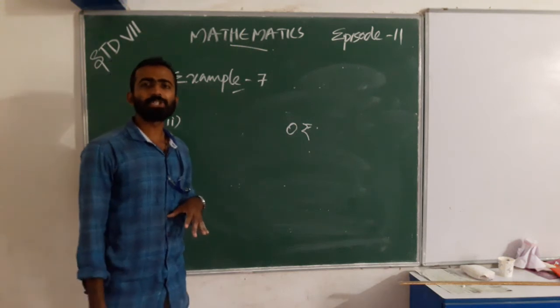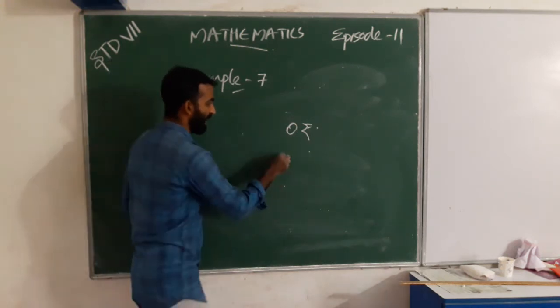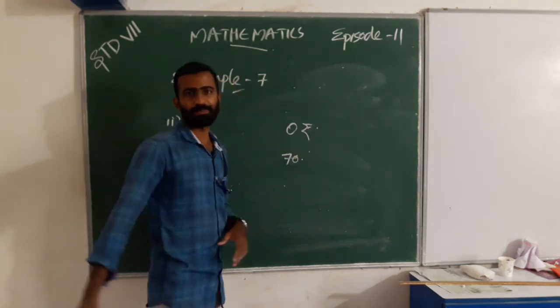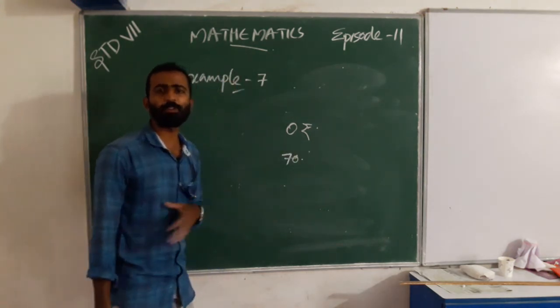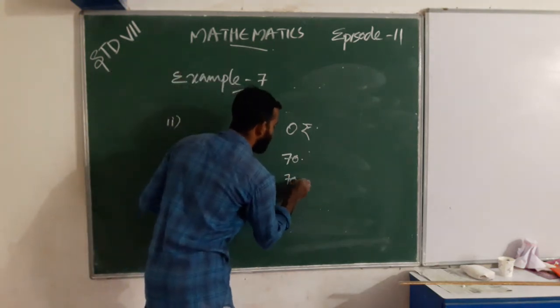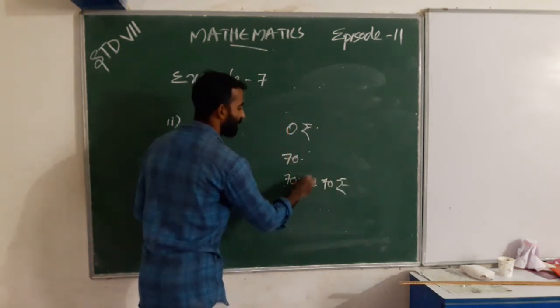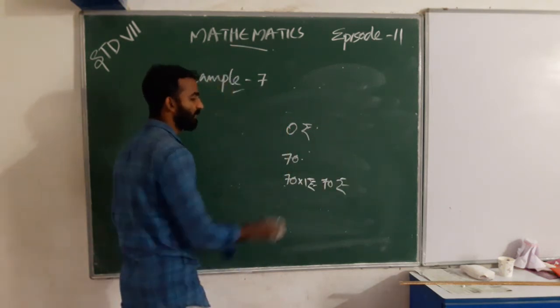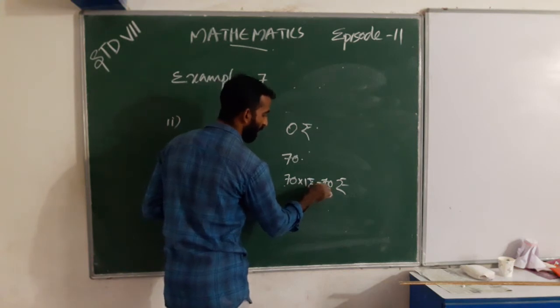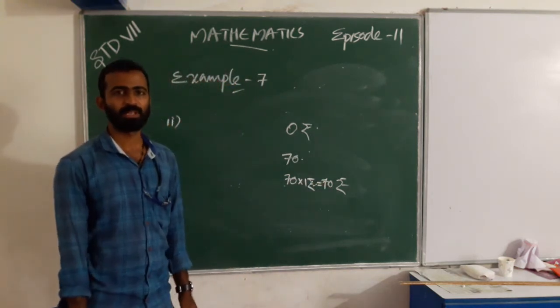How many pens did she sell? 70 pens. Then what is the profit? Profit is 70 into 1, that is 70 rupees.